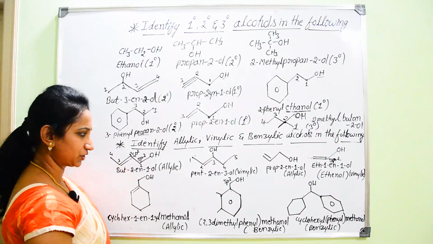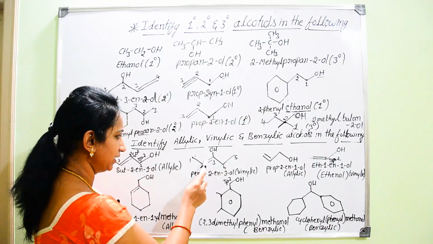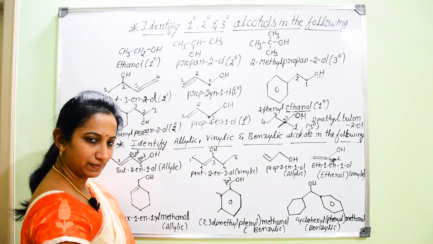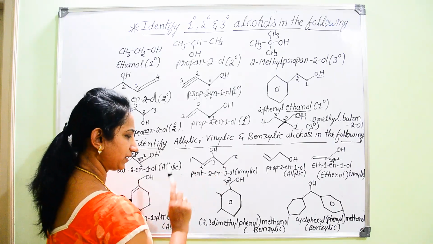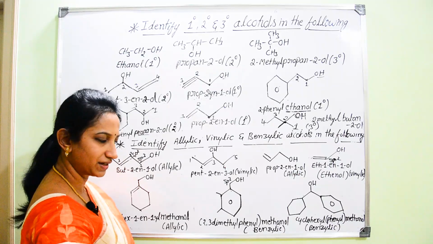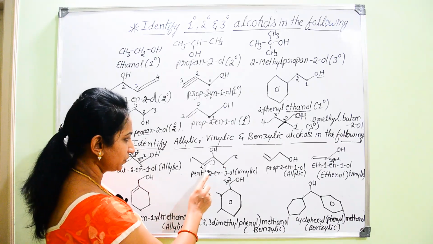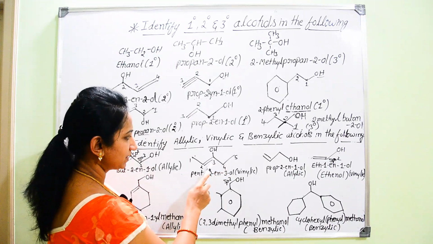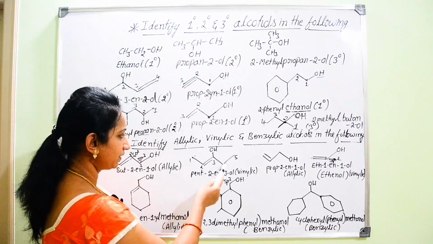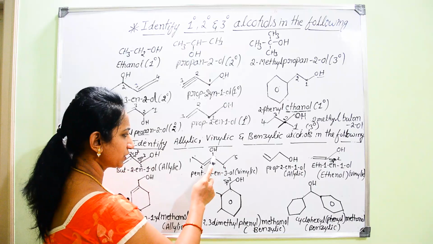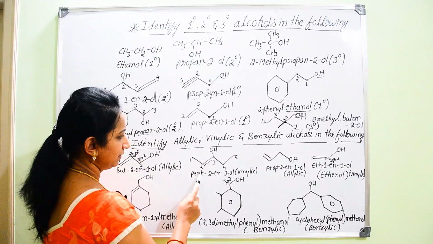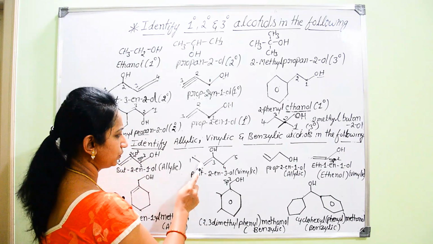Then second structure. Here first you should count down the number of carbon atoms. After counting 1, 2, 3, 4, 5, 5 carbon atoms are there in the parent chain. Then you should consider sequence of numbering from right to left or from left to right. Now if you start from here 1, 2, 3, functional group will get 3.